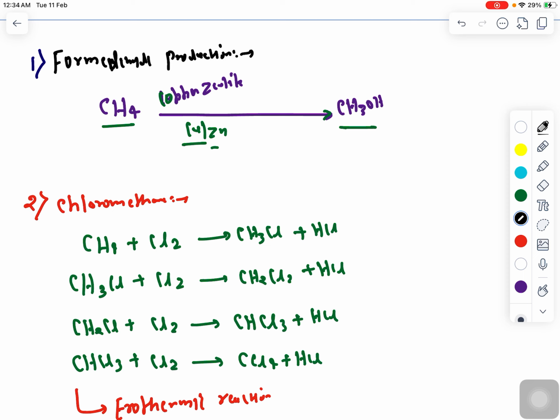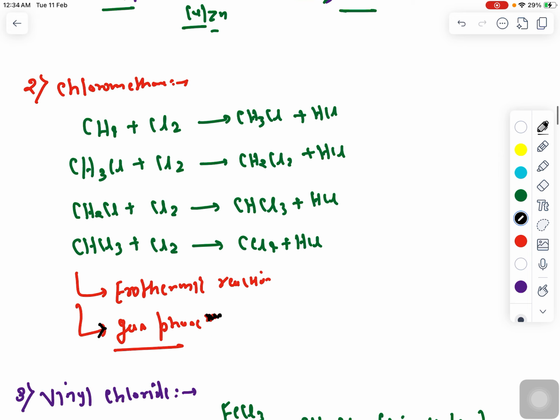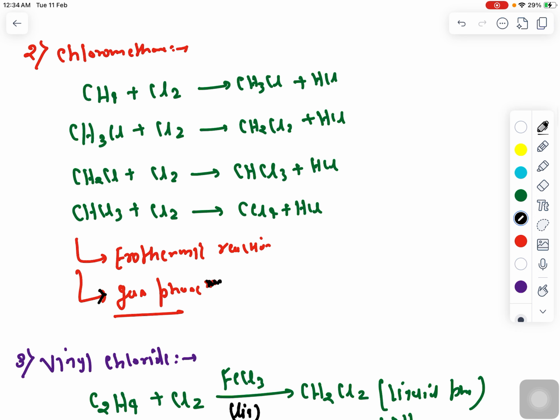It is an exothermic reaction and follows a free radical reaction mechanism, where CH4 reacts with Cl2 to form CH3Cl plus HCl. Again CH3Cl reacts with Cl2 to form CH2Cl2 plus HCl, and CH2Cl2 plus Cl2 will form CHCl3 plus HCl. CHCl3 reacts with Cl2 to form CCl4 plus HCl. So the exothermic reaction is happening in the gas phase.